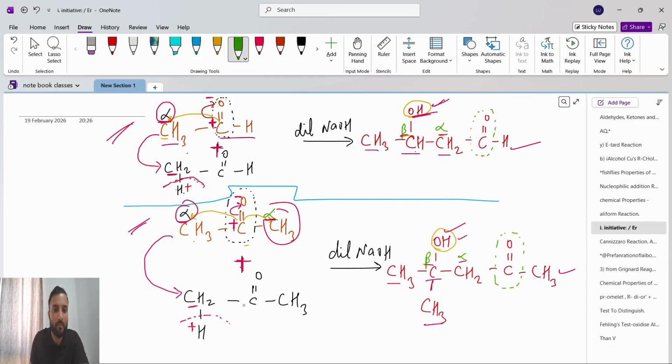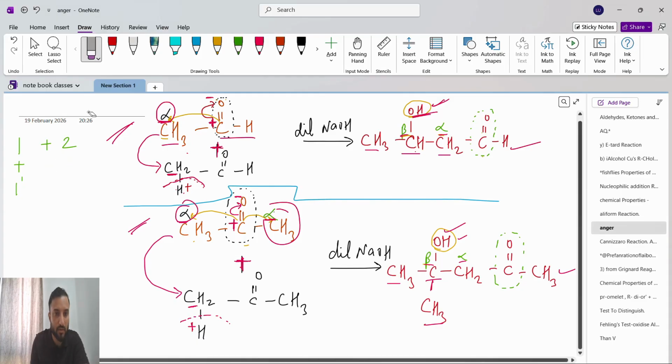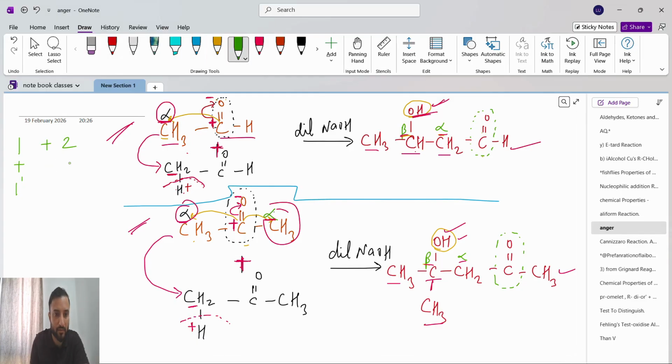So what will happen in cross aldol? In cross aldol we have two reactants like this. Suppose one reactant, another reactant, two reactants. For each reactant we have to make it like this. This means from the alpha position we have to remove one hydrogen. So that's why this H plus will connect with O minus, so it will get the OH group. Okay, so this is a cross aldol.